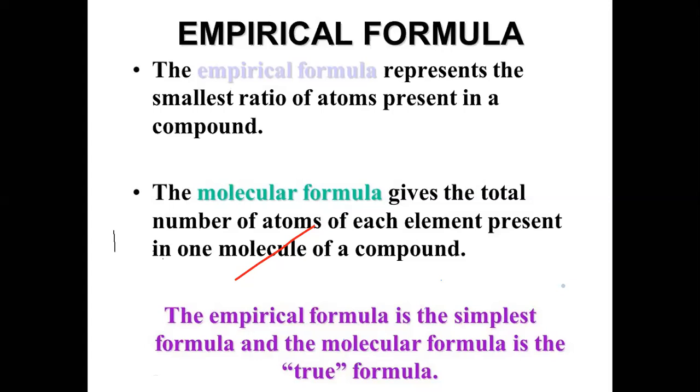Students, the empirical formula is derived from the molecular formula, and it is the very simplest formula, but it is not the actual or true formula, because it does not tell us about the actual composition of the element. It just tells us about the simplest and smallest ratio of atoms present in a compound. The empirical formula is the simplest formula, and the molecular formula is the true formula.